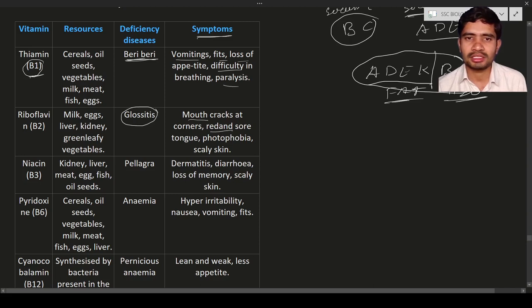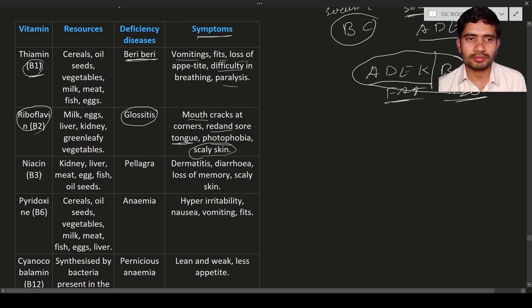Next is a red, sore tongue. The tongue will be very red, due to the deficiency of riboflavin. Next, photophobia. Photo means light, phobia means fear. They cannot see the light clearly; it means they have a fear of light. Next, scaly skin. Their skin is not soft and moist; the skin will be scaly. This is due to the deficiency of riboflavin.